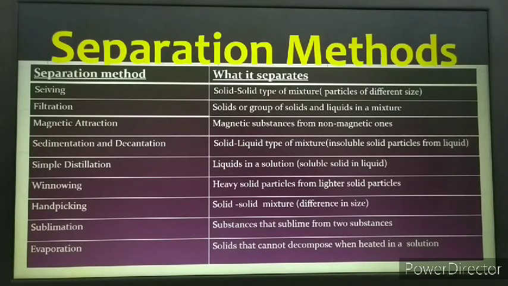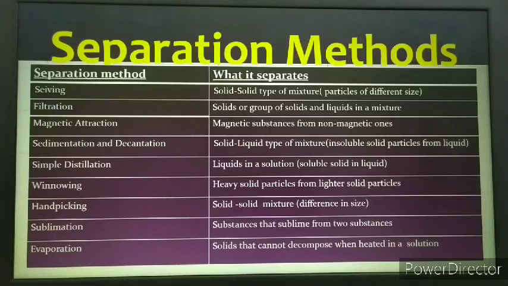In the method of winnowing, we have a solid type of mixture where one solid particle is heavy and the other solid particle is lighter in weight. So we use this method for separating the heavy solid particles from the lighter solid particles.